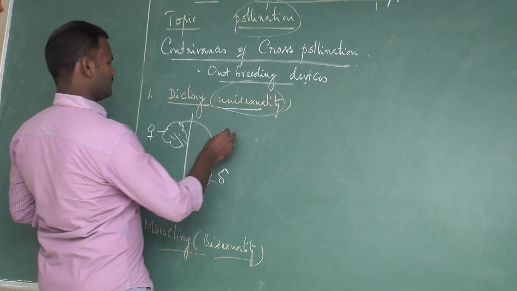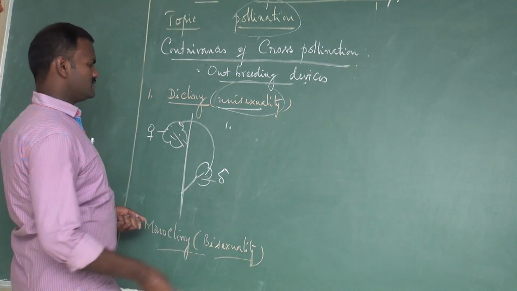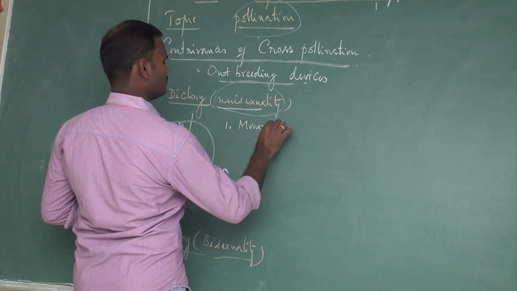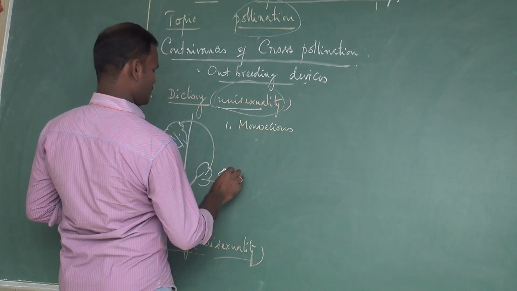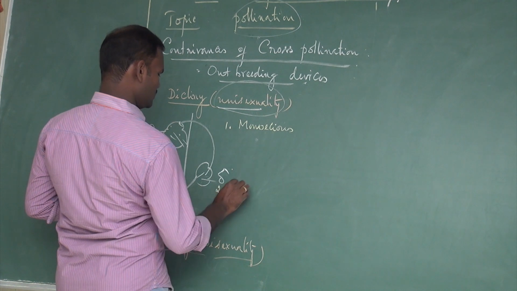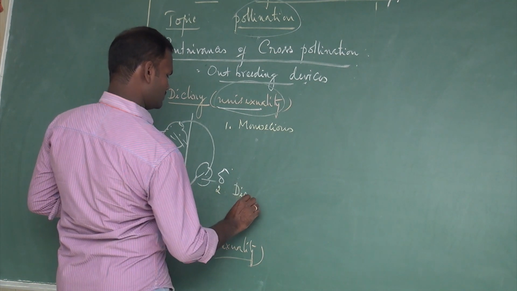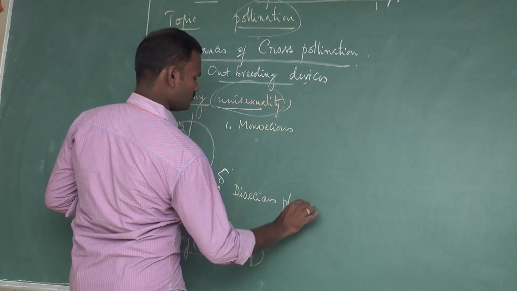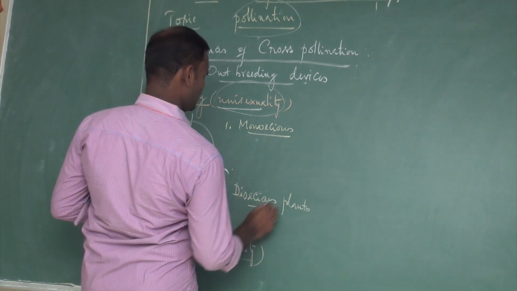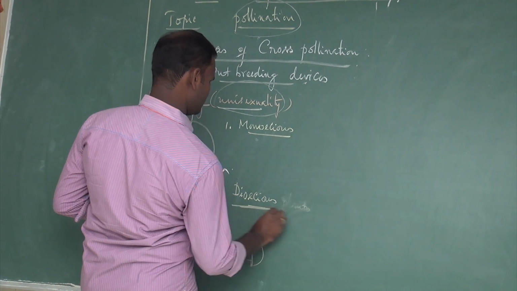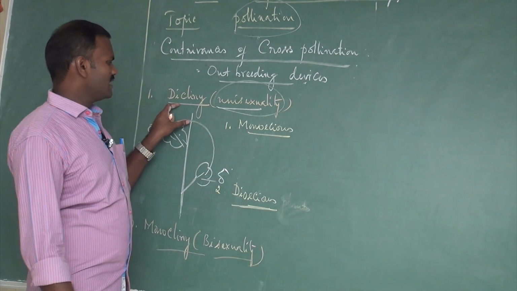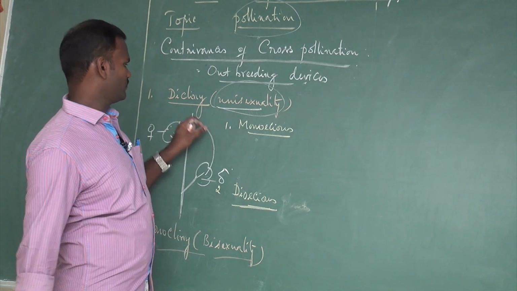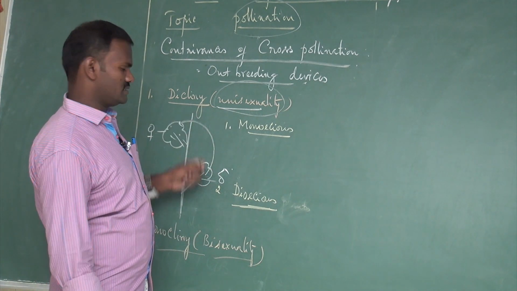There are two types: one is monoecious plant, the second one is dioecious plant. The two types of dicliny, also called unisexuality, are the monoecious condition and the dioecious condition.